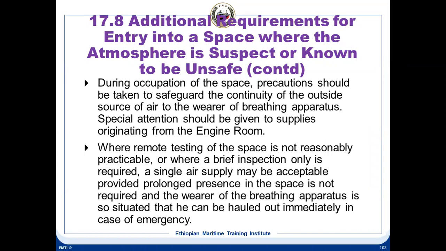During occupation of the space, precautions should be taken to provide a source of air to the wearer of the breathing apparatus. Quite true. If he has that redundancy as far as air supply is concerned, he is wearing a BA set, but he is not using the BA set. He is using the continuous air supply. So the responsible person has to take additional precautions to ensure that the continuous source of air supply from outside is being supplied to this person continuously without any interruption.